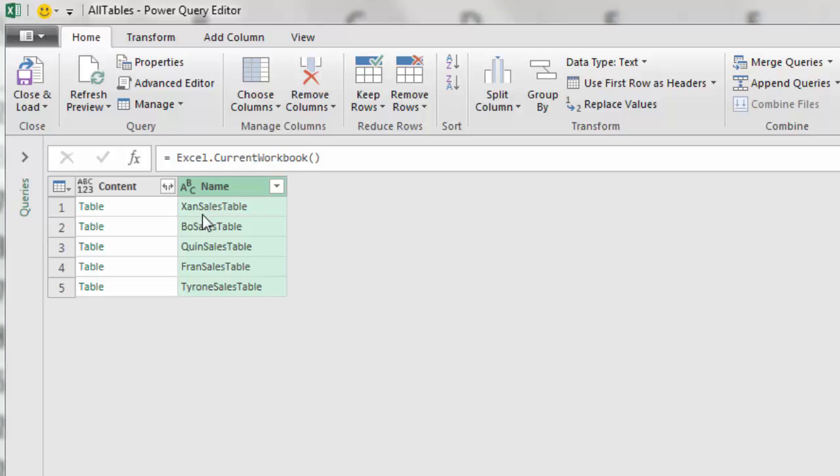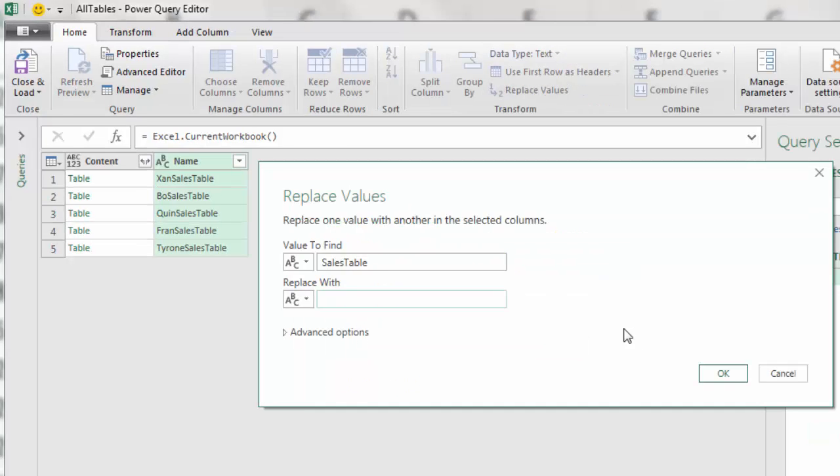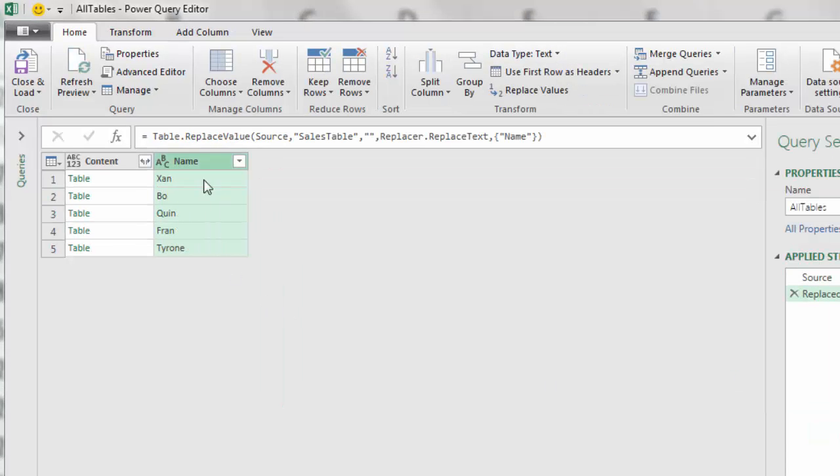Our policy is always we have the sales rep name, and then it always says sales table. So we can simply replace sales table with nothing. So with the name column selected, I come up to replace values. Now, value to find, I type sales table, and hopefully I spelled it exactly right. And I'm going to replace it with nothing. Click OK. Now, these sales rep names will be included on each row for each one of these tables.